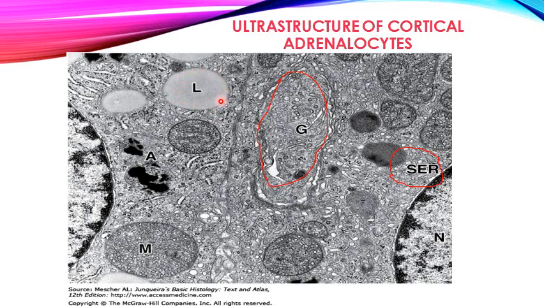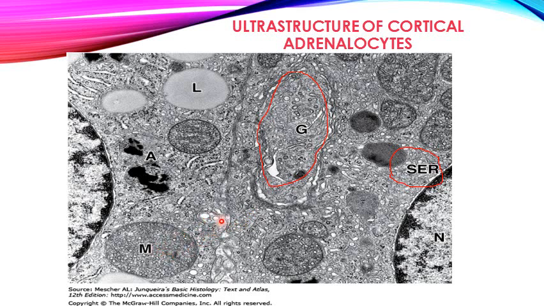So here is the special ultrastructural picture. Except for the large droplets of fat seen in the cells of the zona fasciculata, all else is the same. The smooth endoplasmic reticulum is extensive, with a large Golgi apparatus and mitochondria with tubular cristae.